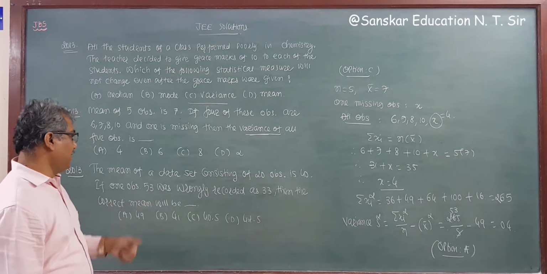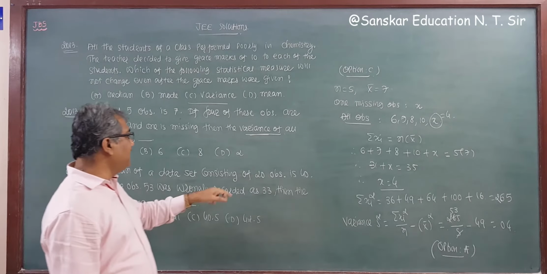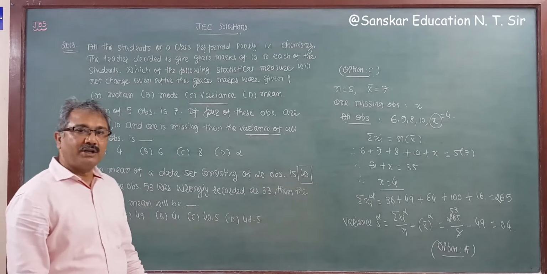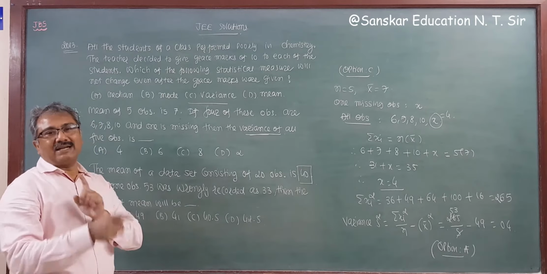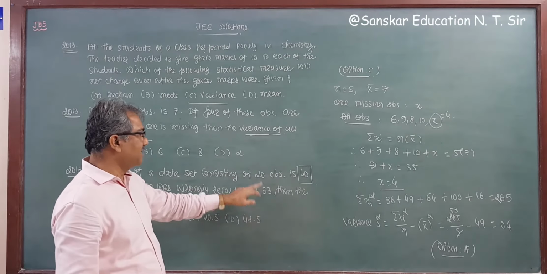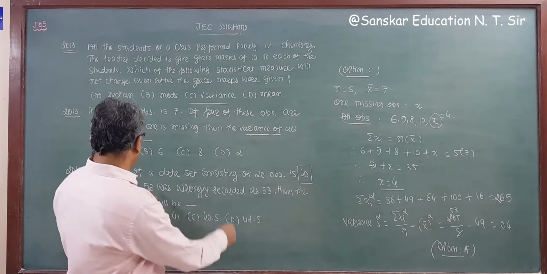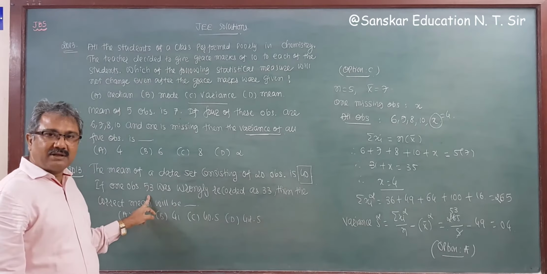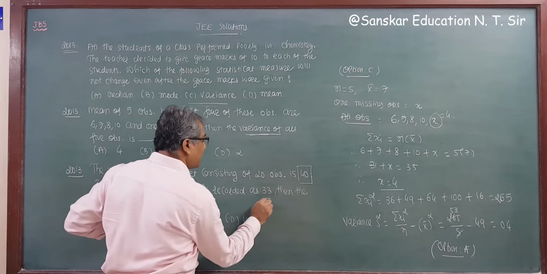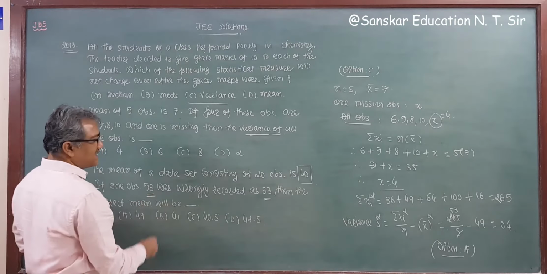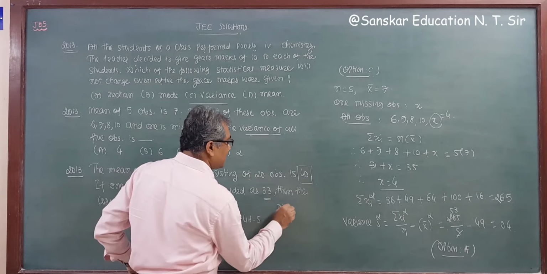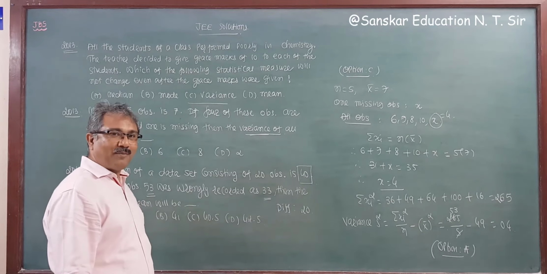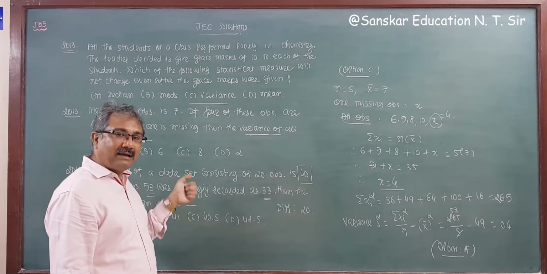So the original mean is 40. Now the difference between the correct and wrong observation, 53 and 33, is 20. So I'm going to give you a new formula to directly find the correct mean.